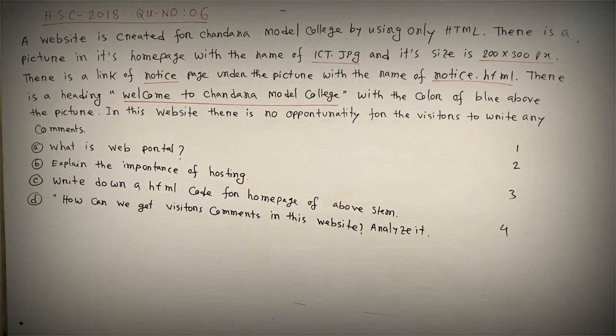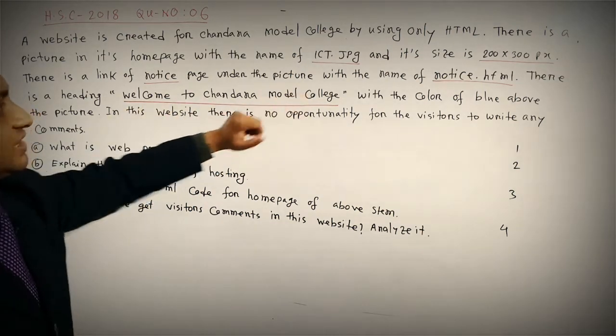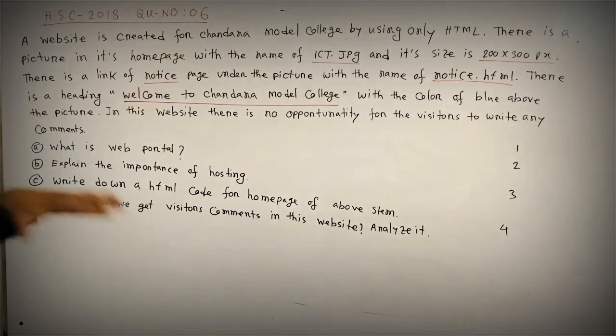So in my web page there are only three items. The first one is Welcome to Chandana Model College, the second one is a picture, and the third one is a link to the notice page.